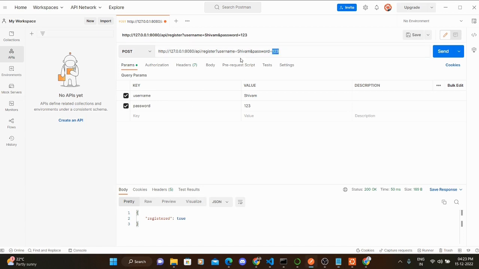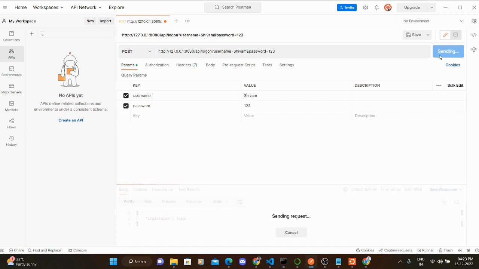Now let me move on to the next API, which is for the logon. Since we just registered Shivam on the server, let me try and log on Shivam. Again, send request, and it says logged in true. Let me try and enter an incorrect password, 12345.